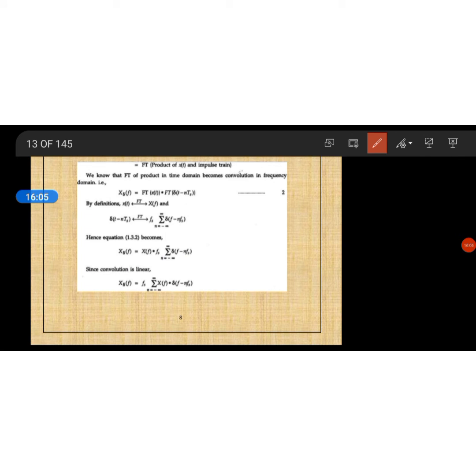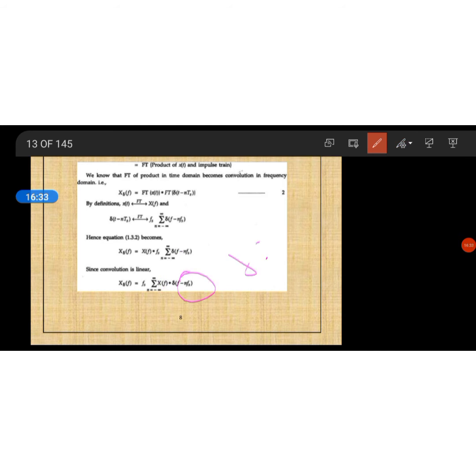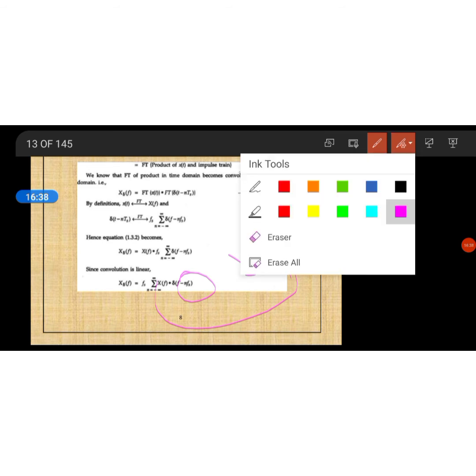So X(f) convolved with fs delta(f minus n fs). Since convolution is linear, you bring fs outside and convolve X(f) with delta(f minus n fs). Anything multiplied with the delta function, you will be getting that function. If X(f) is multiplied with delta, you will be getting X, because delta is equivalent to 1, and 1 multiplied with anything gives that particular value.